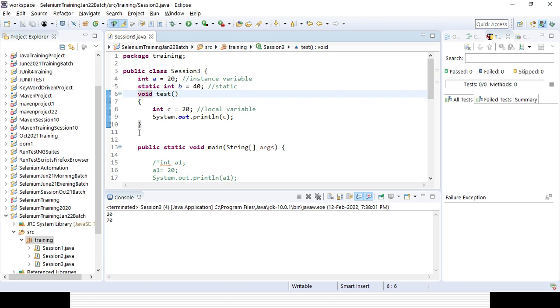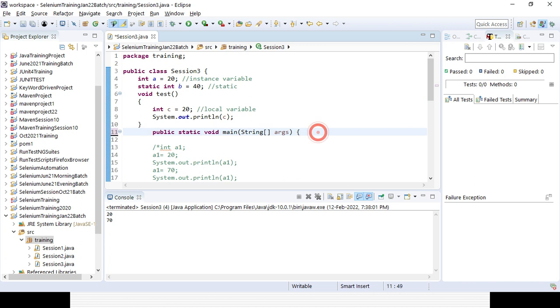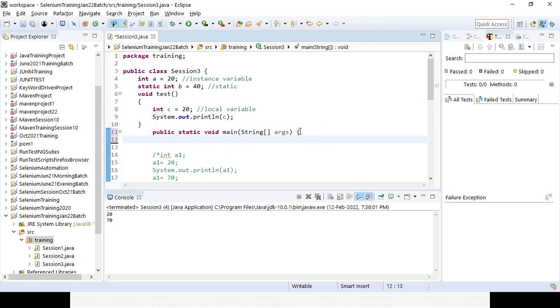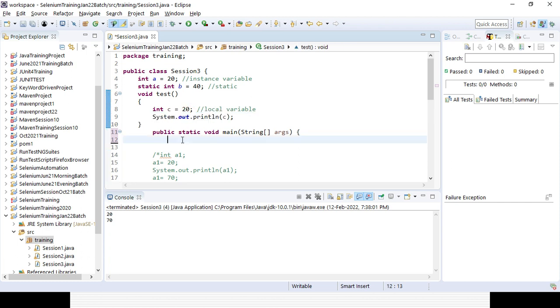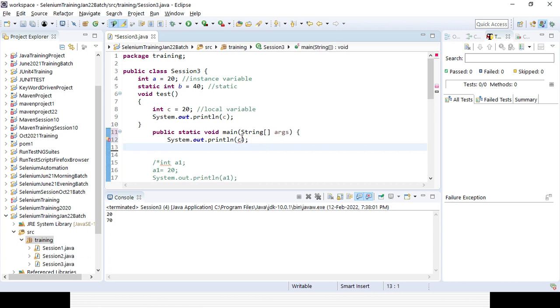Now how will you use these variables in the main method? Suppose I want to print all the variables. If you want to print the variable c, you can see the error is coming. c cannot be resolved to a variable because this is a local variable.